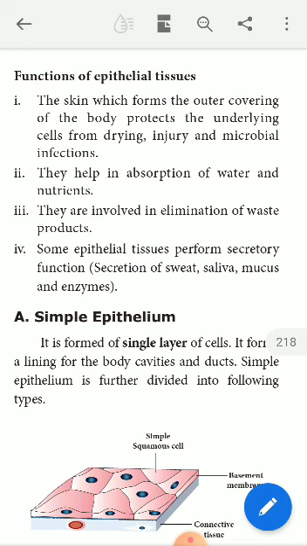So the first and foremost function of the epithelial tissue is protection, right? Next, the skin, which forms the outer covering of the body, protects the underlying cells. It protects the body from drying, injury and microbial infection.